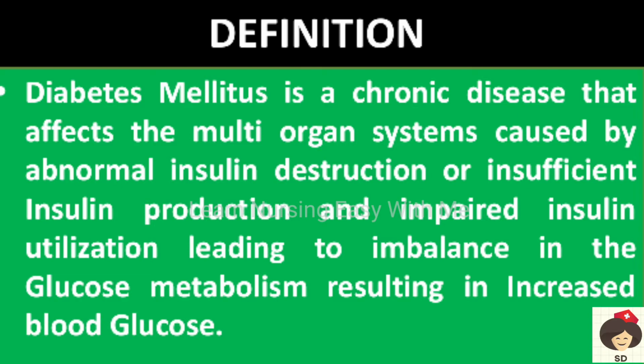So when the insulin is not doing its function, there will be an imbalance in the glucose metabolism, which will result in increased glucose in the blood. That condition is called hyperglycemia. So the disease is called diabetes mellitus.